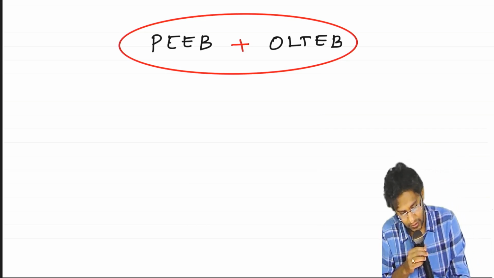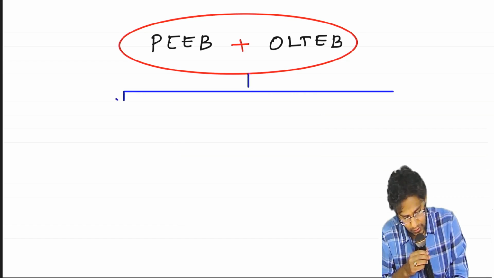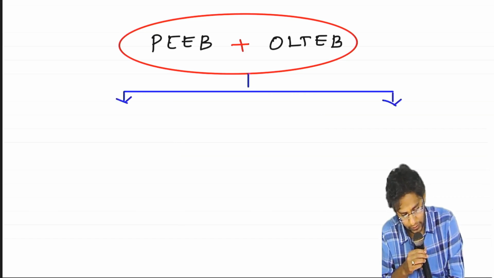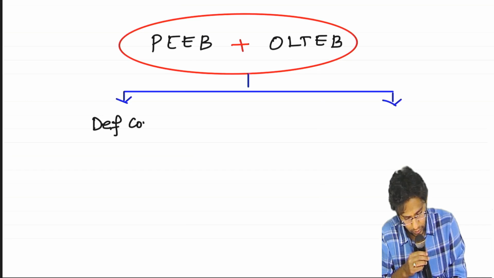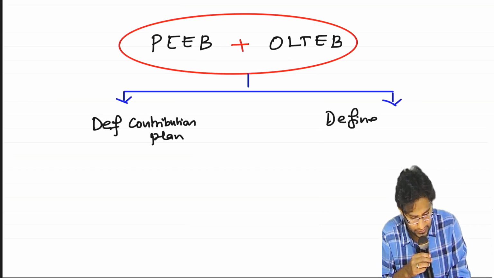Bad news, the accounting again depends on whether the benefit you are paying to the employee will be categorized as a defined contribution plan or whether it will be classified as a defined benefit plan.